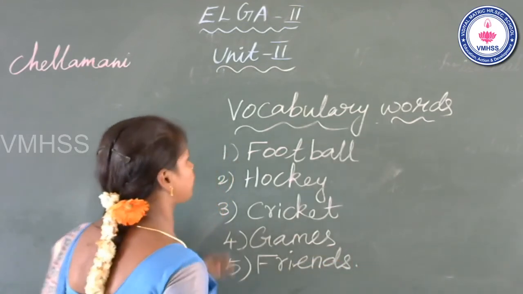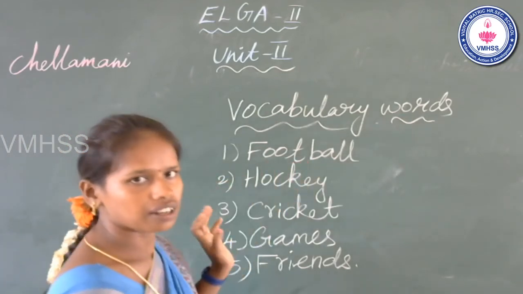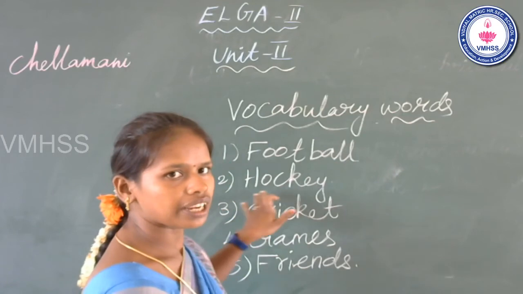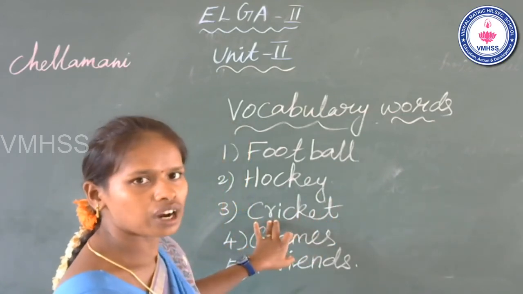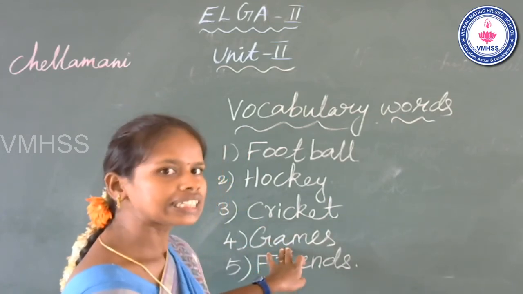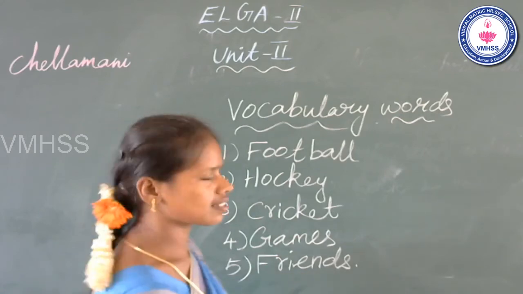Okay, the first vocabulary word, football. Second one, hockey. Third one, cricket. Fourth one, games. Fifth one, friends. Okay.